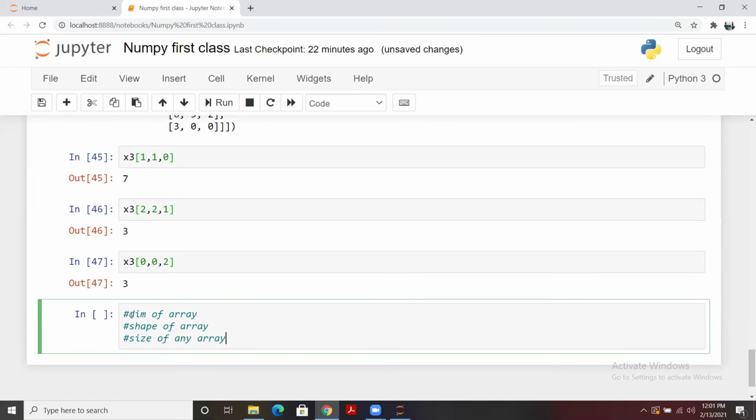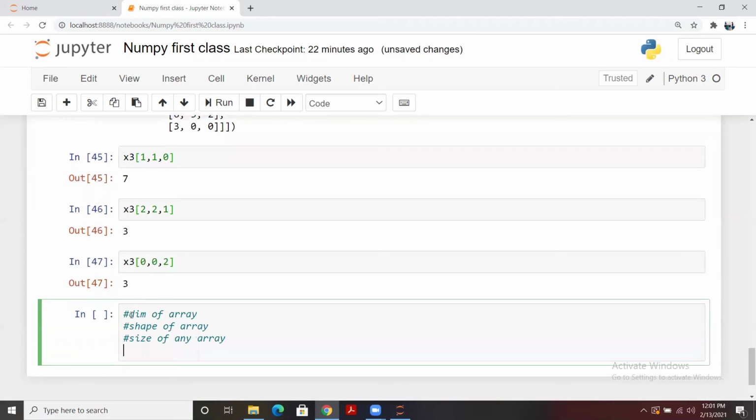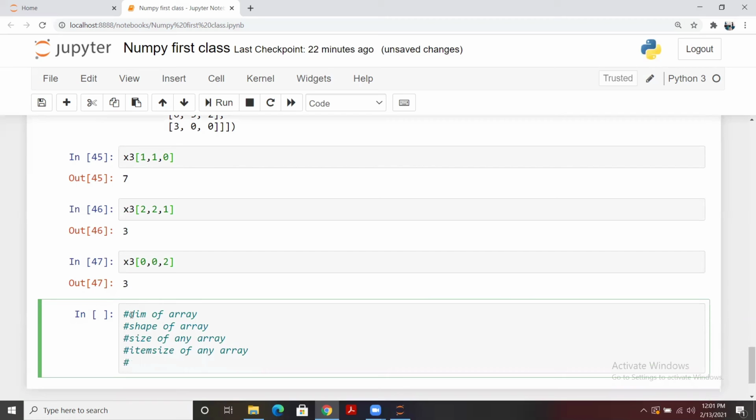And for example, let's say the shape, size, and the dimension. Now we are going to talk about the item size of any array, and then the number of bytes that any array utilizes, the number of bytes of any array.